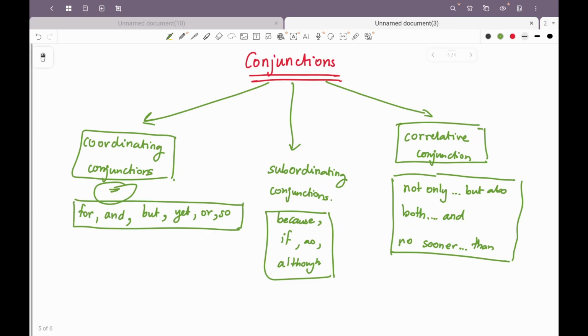Okay, so in this there are again rules, but there's no point in discussing those. Why? Because just use your common sense, understand which conjunction means what, look at some examples and you will be good to go.